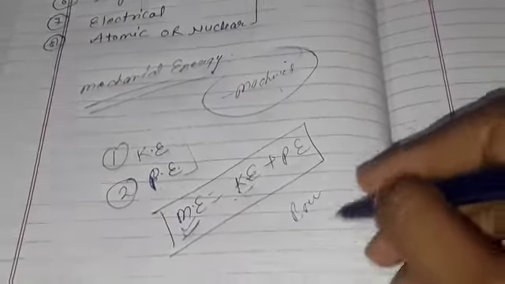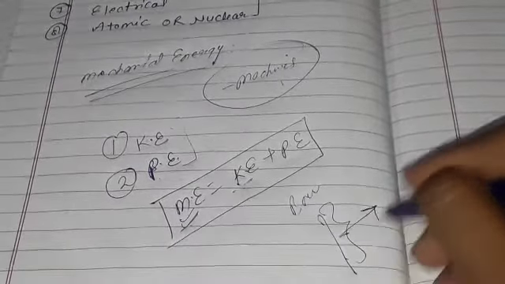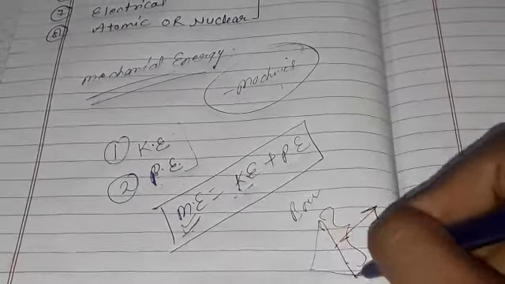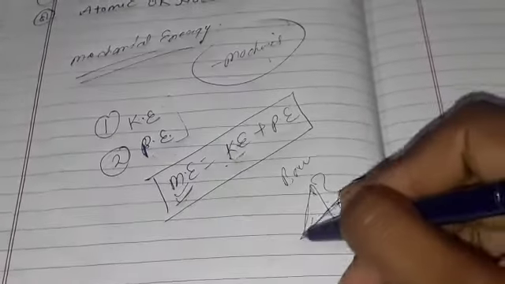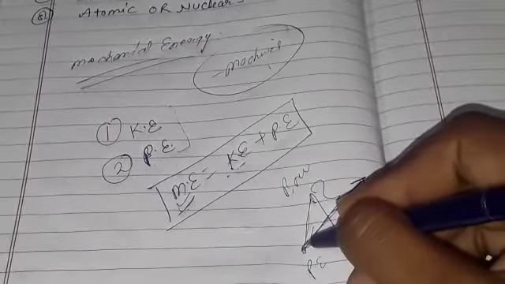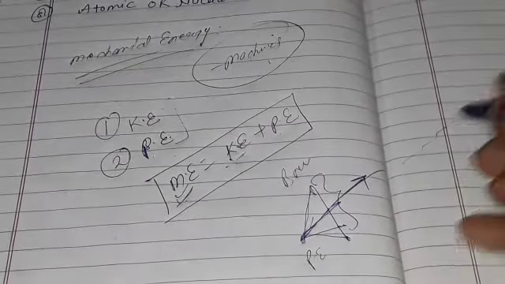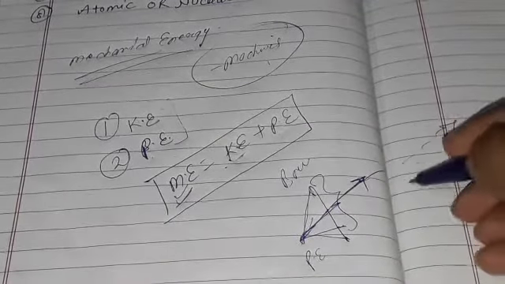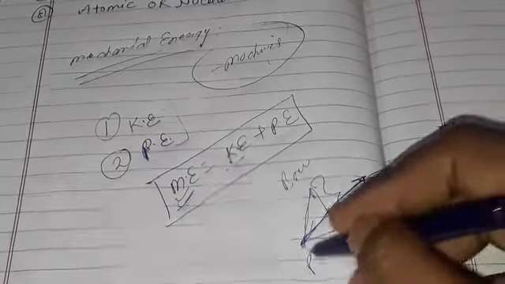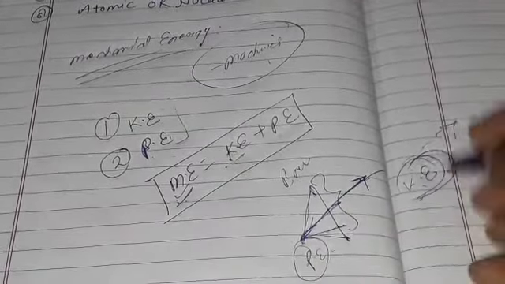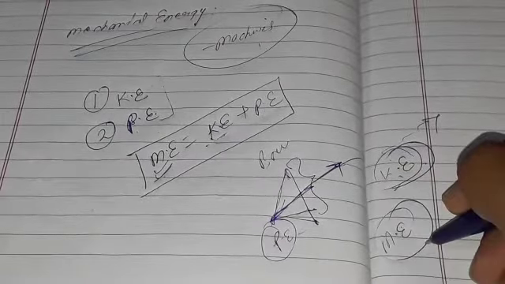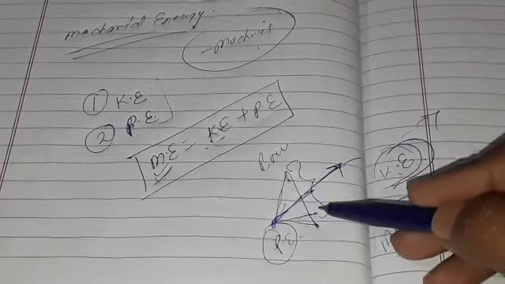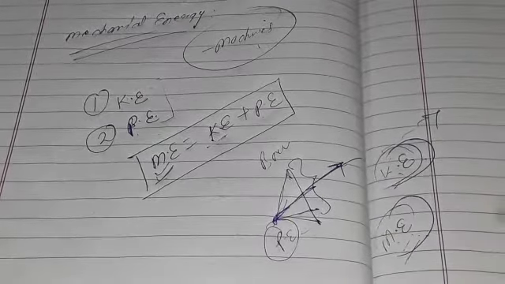Understand? Suppose I am talking about a bow. In a bow also class, you can see when you stretch the arrow, at that time there is potential energy, and when you let it go, there is motion in the arrow, it means it takes kinetic energy. So potential energy and kinetic energy are there, so it means in a bow there is mechanical energy, and we can say a bow is a machine where we can see mechanical energy.